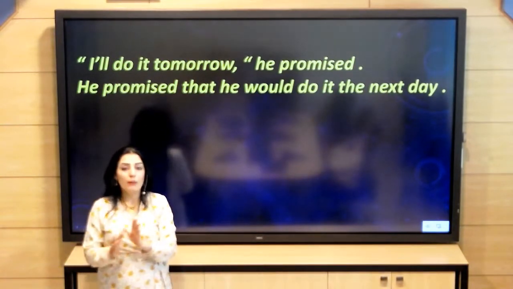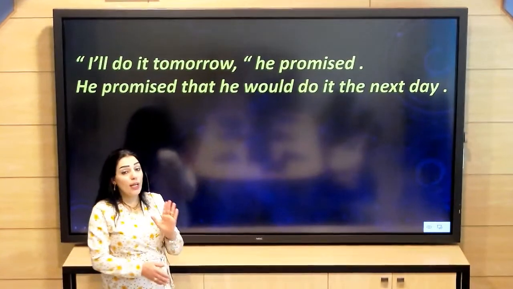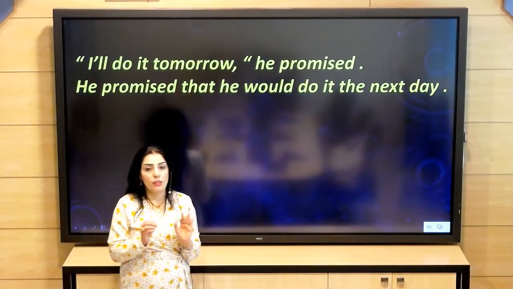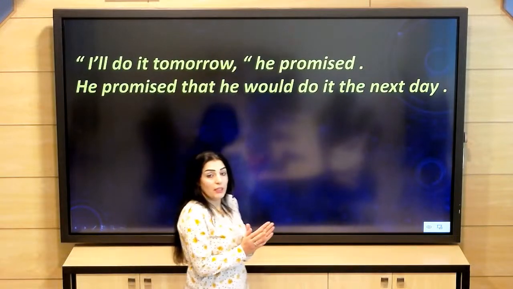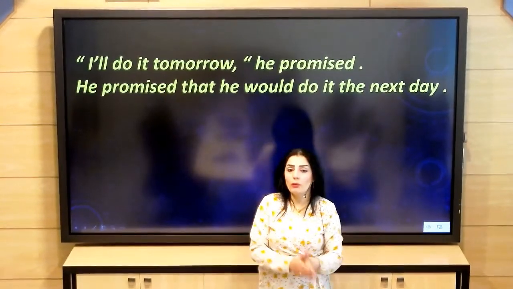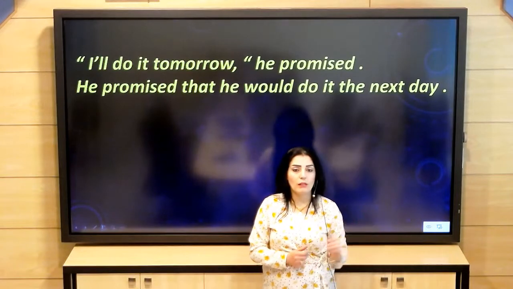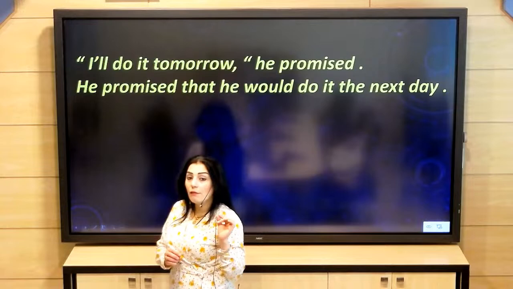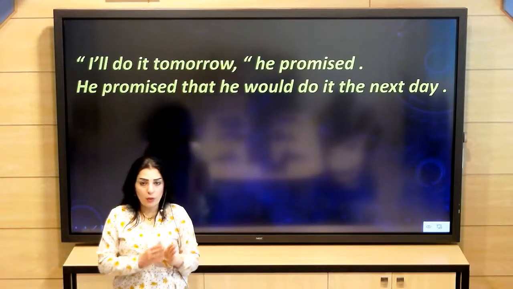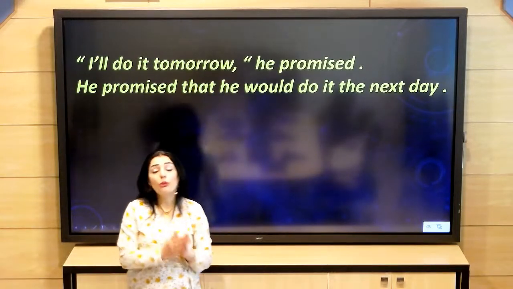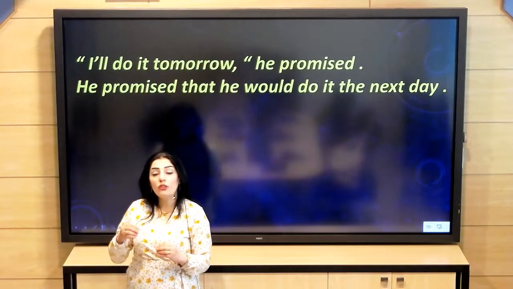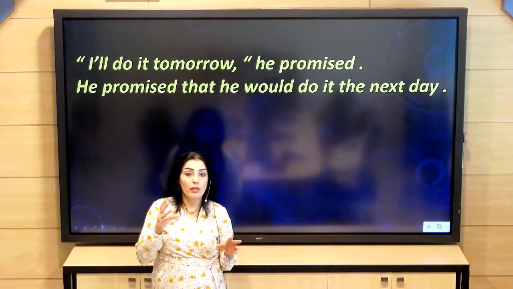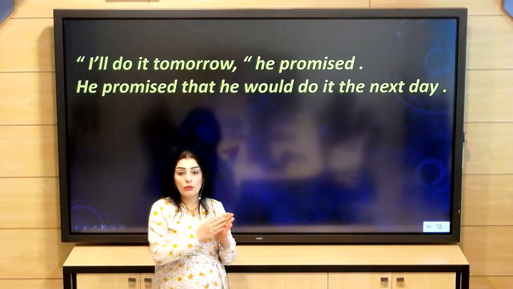So will becomes would. And please pay attention that the verb after will or would, or any other modal verbs, will stay verb 0, or infinitive. So will do, would do. We only change the modal verb will to would.